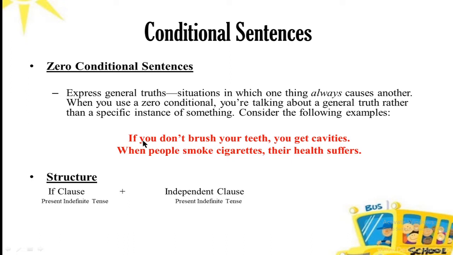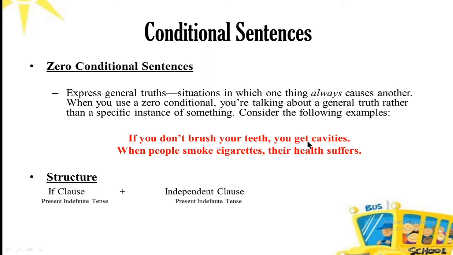For example, there is an example in front of you. If you do not brush your teeth, you get cavities. It cannot happen that you do not brush your teeth and you do not get cavities. It can never happen. So if you do not brush your teeth, you surely get cavities. This is a universal truth.